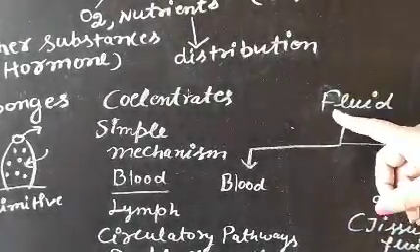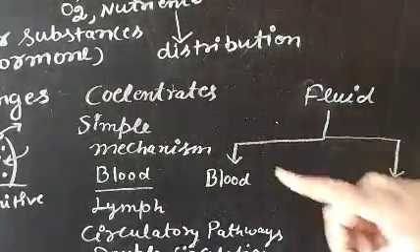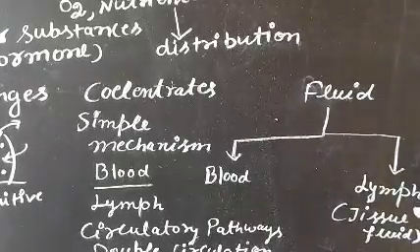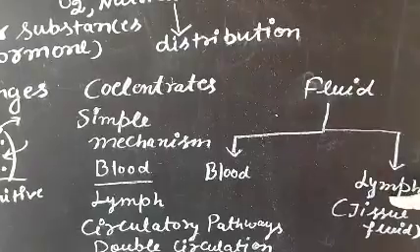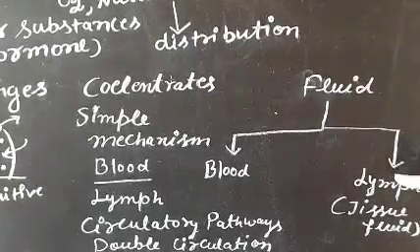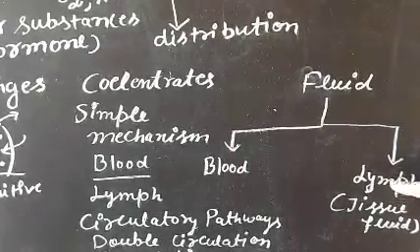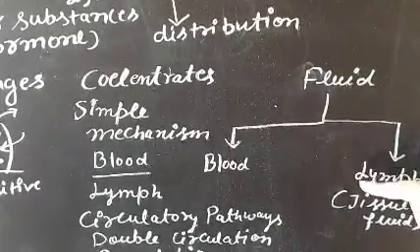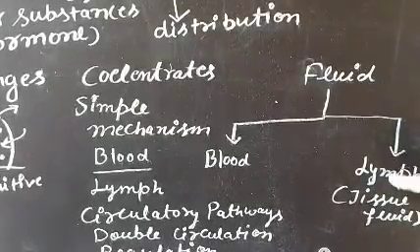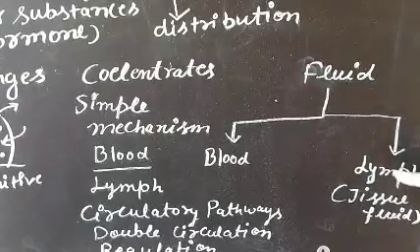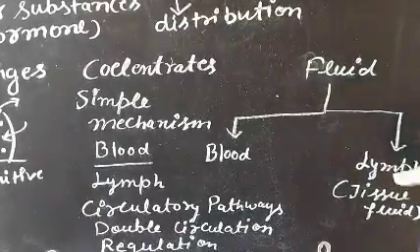So there are two fluids in our body, the blood and the lymph. Blood has different types of cells, and the lymph is also known as the tissue fluid. So why is it known as the tissue fluid? What is the definition of the lymph? We can say some blood escapes from the surface of the blood capillaries and comes in contact with the tissue, then it is known as the lymph. And it is very important because it helps to collect the waste from the tissue and transfer it to the vena cava of the heart.